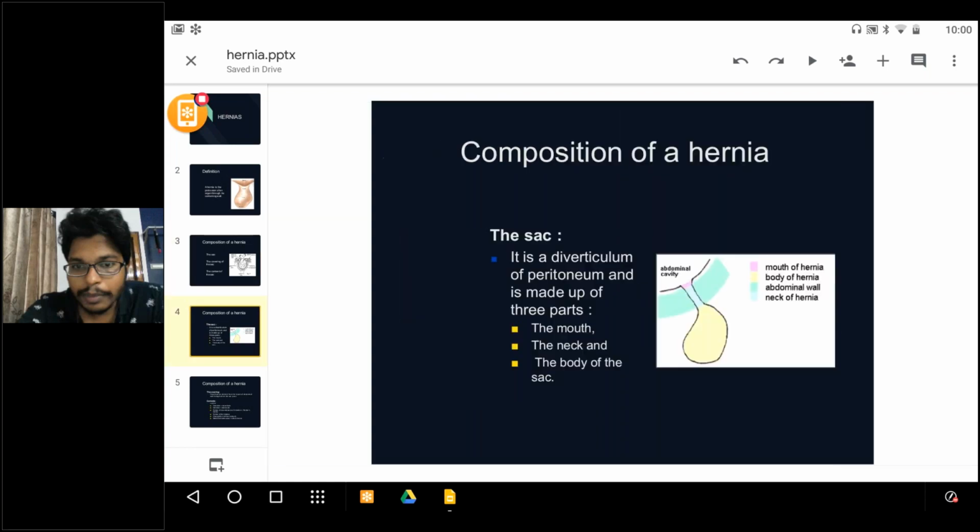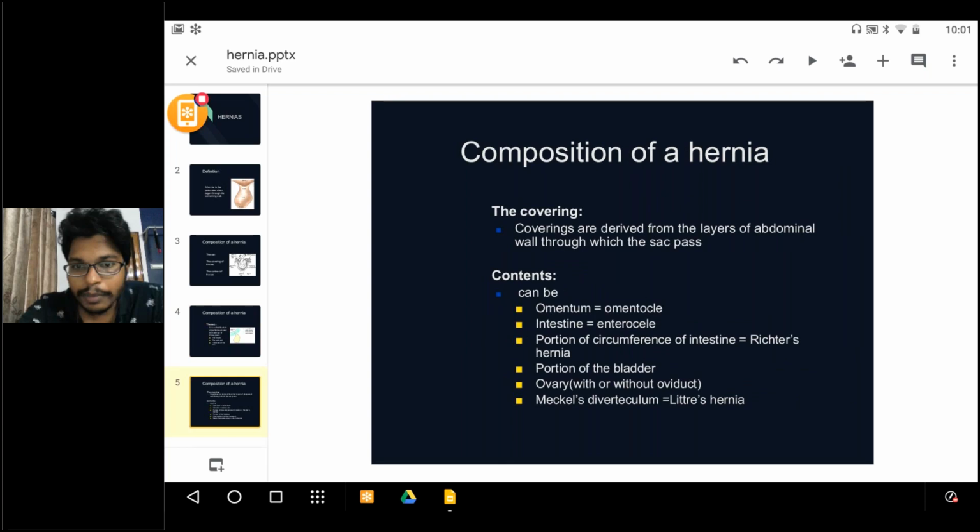Compositions of hernia. I have already spoken regarding this. Have you seen this pink one? Pink one is the mouth, where the contents enter through the hernial sac, and this blue thing is the neck, and the body of the hernia is this one. Everyone following? The sac is a diverticulum of the peritoneum and is made up of three parts: mouth, neck, and body of the sac.